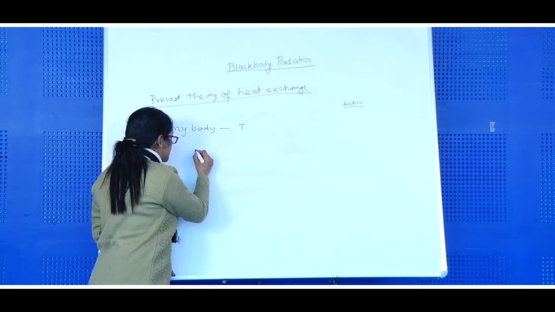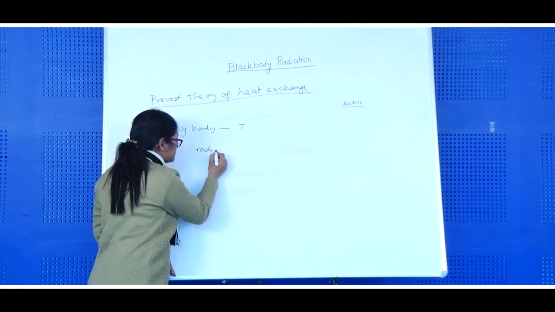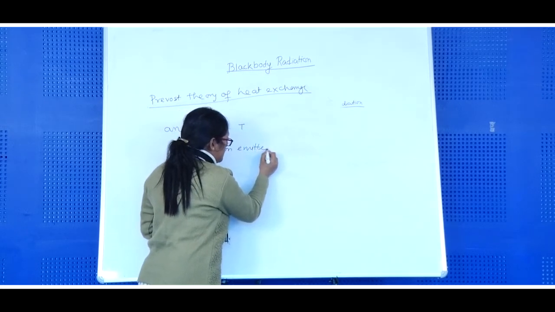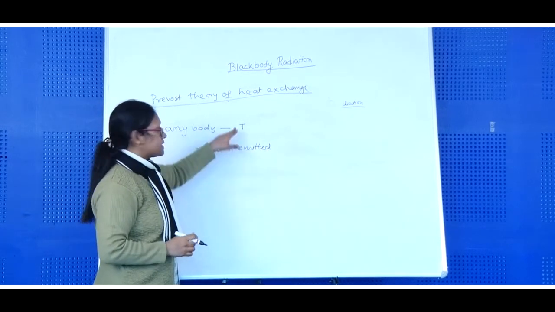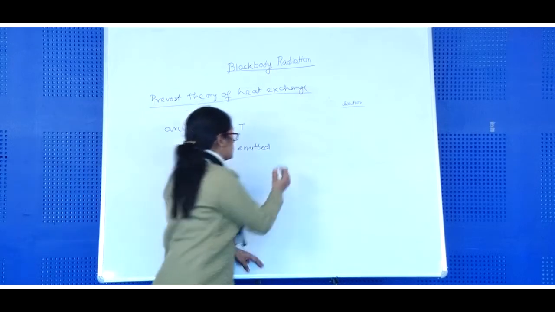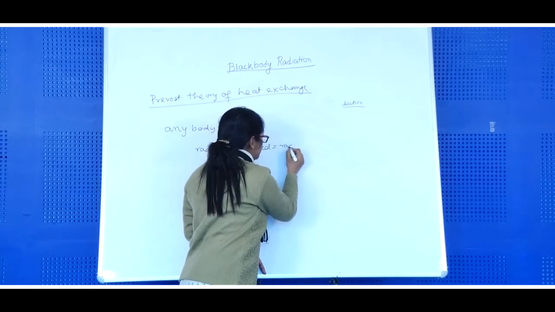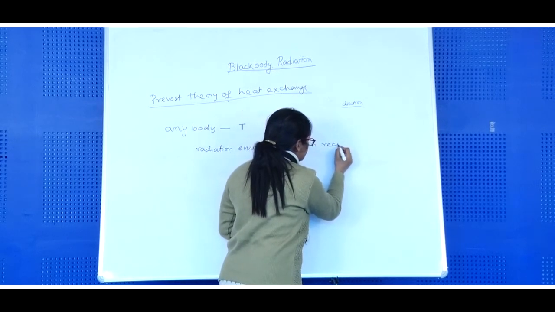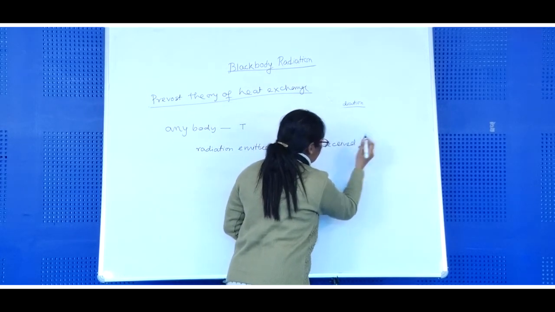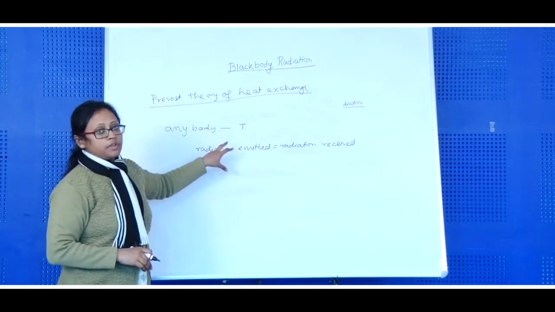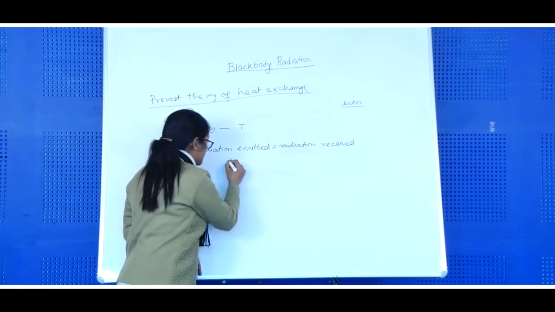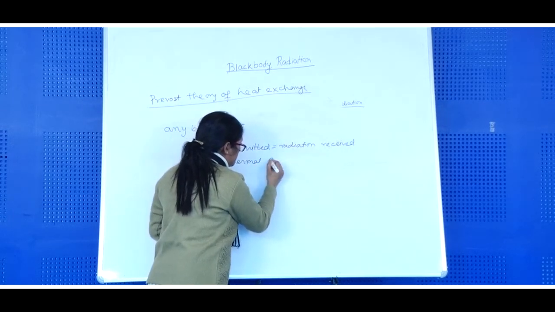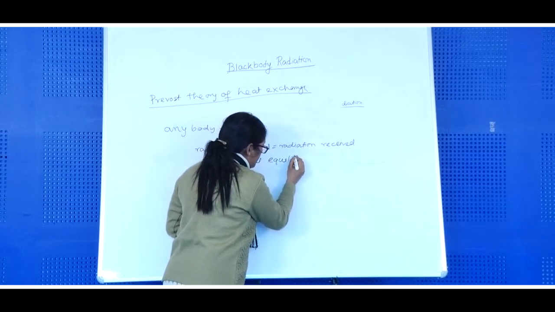If the radiation emitted by a particular body which is at a temperature T is equal to the radiation received from the surroundings, then the body will be at thermal equilibrium.